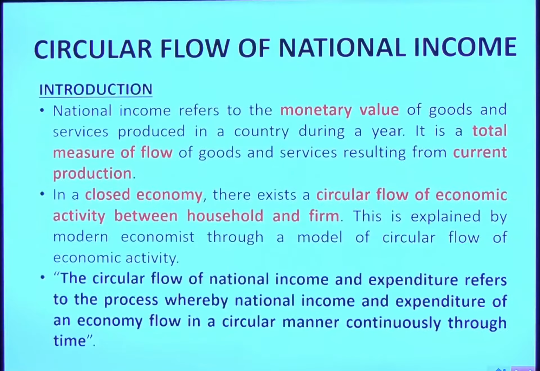Now coming to the last part, the circular flow of national income. How exactly does the national income flow? National income refers to the monetary value of goods and services produced in a country during a year. It's a total measure of the flow of current production. In a closed economy, there exists a circular flow between household and firm. This is explained by modern economists through a model of circular flow of economic activity.